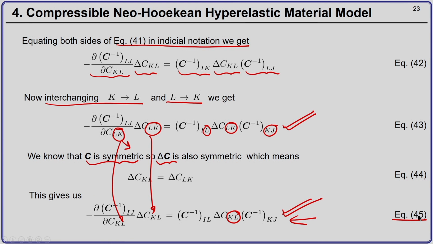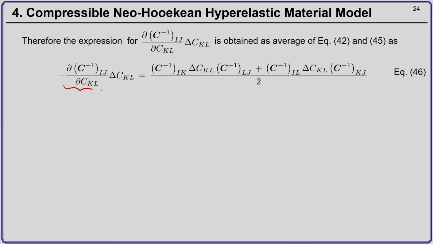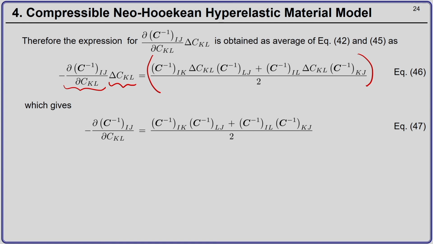45. Okay. So, equation 42 and 45 are both the same on the left hand side, and we just have I L here, we have I k here, okay, we have k j here and we have L j, okay, which means if I add equation 42 and 45 and divide by 2, I can get minus del C inverse I j by del C k l into delta C k l as this term, okay, and then delta C k l can be taken out from both the sides.